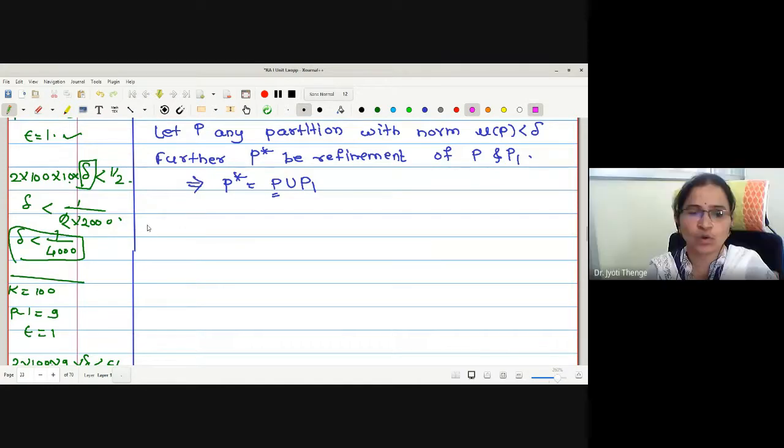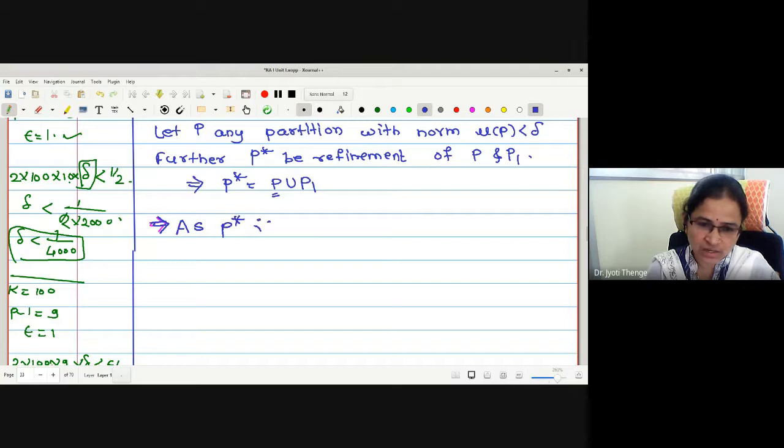Okay. For this I can say that P star is a refinement of P having at most P minus 1 more points than P. Why am I saying at most P minus 1 points?